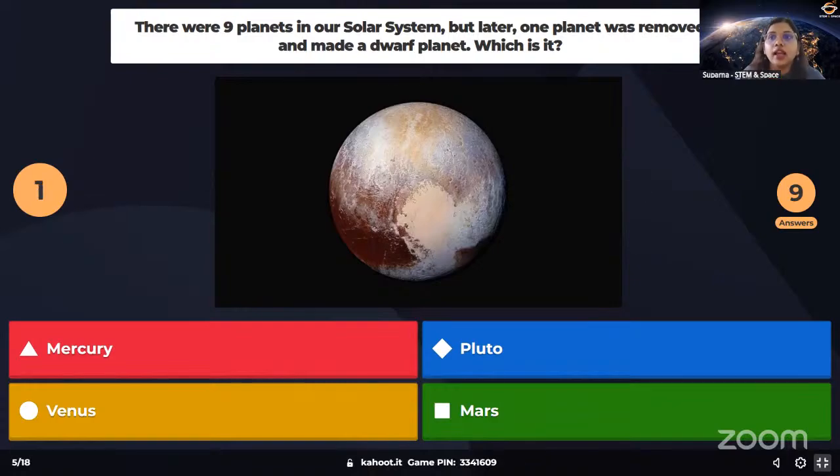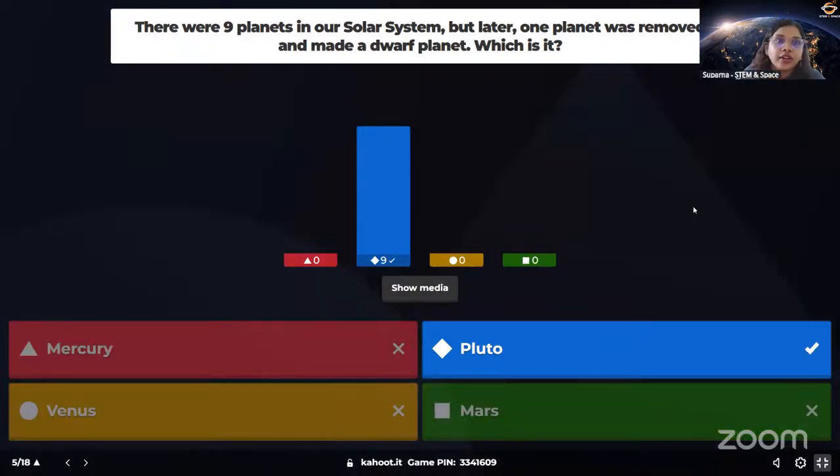Okay, we have all the answers and all of you are correct. It's Pluto. Okay, it's none other than Pluto. So when you are deciding a planet, it has to match certain criteria. It should move around our sun. It should have a round shape. Okay, and also it should clear its orbit.